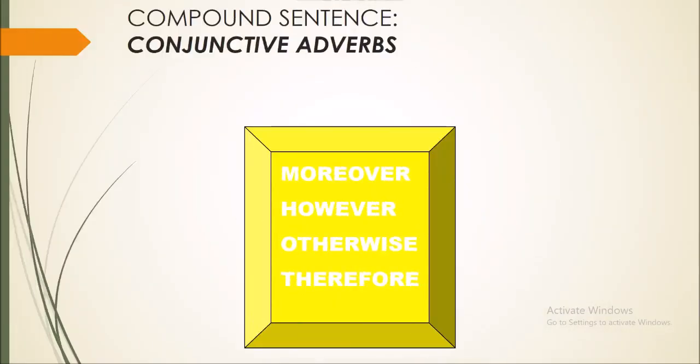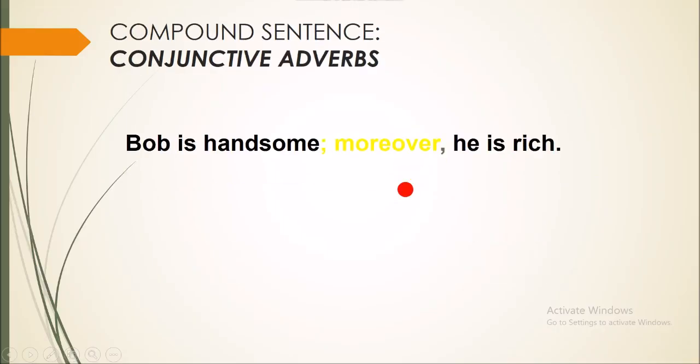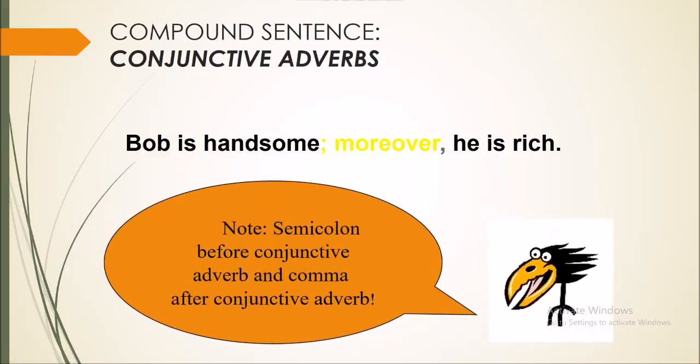Here we have another type of compound sentence. We call it conjunctive adverbs. Link together two independent clauses with conjunctive adverbs. For example, moreover, however, otherwise, and therefore. Here is an example of compound sentence linked by a conjunctive adverb. Bob is handsome. Moreover, he is rich. So as you can see, these are two independent clauses linked by moreover. Here we have to be careful with the punctuation. So we use a semicolon before conjunctive adverb and comma after it.